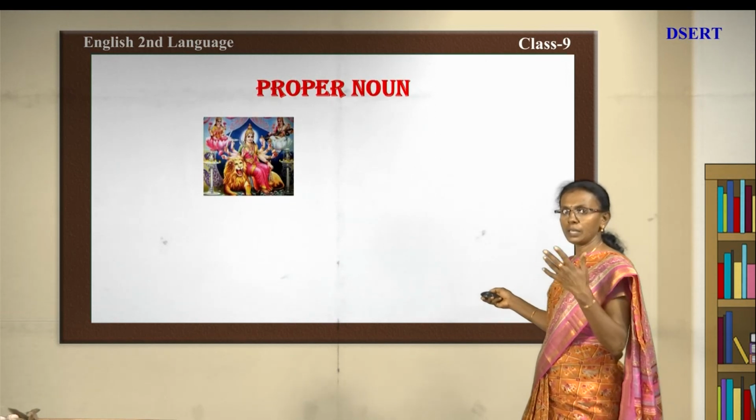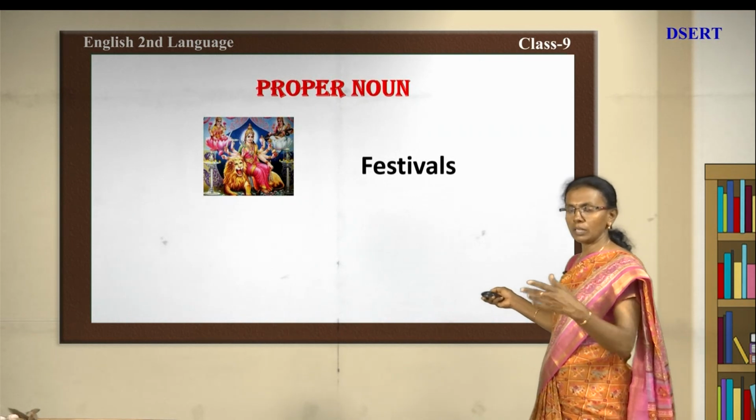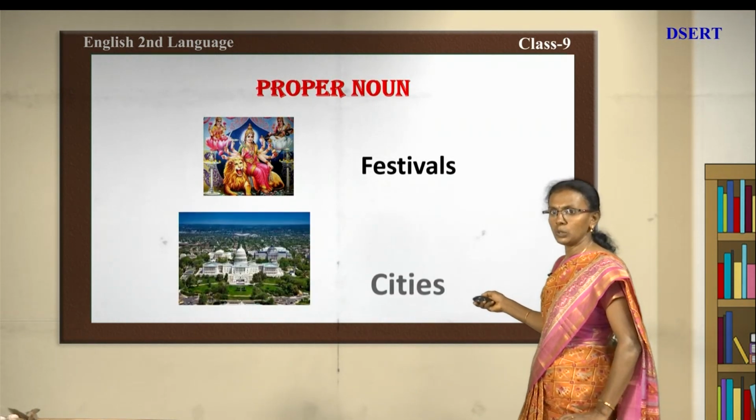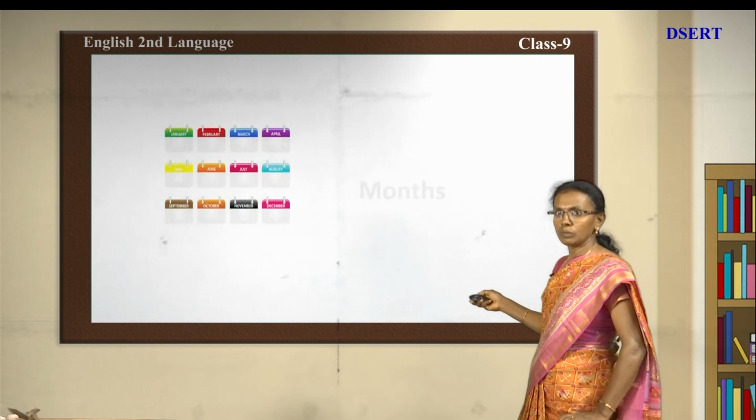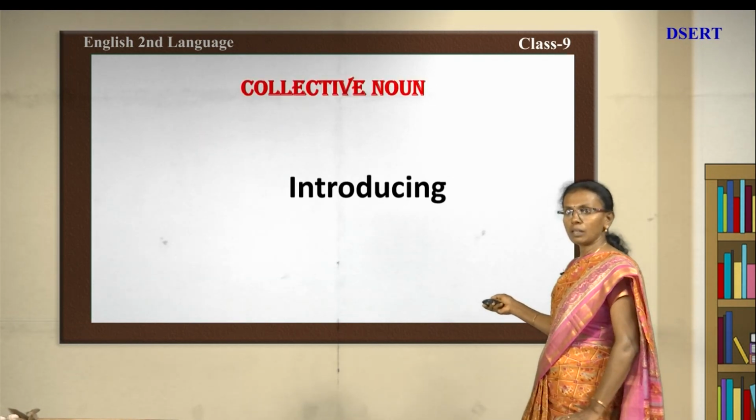Now, what else can we use proper nouns for? See, we can use them for festivals, and we can use them for cities, and for months, and for books and many others.